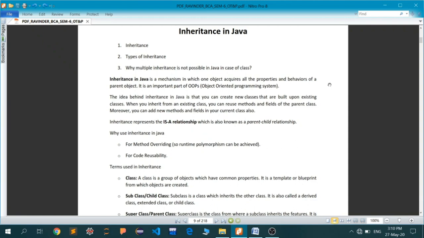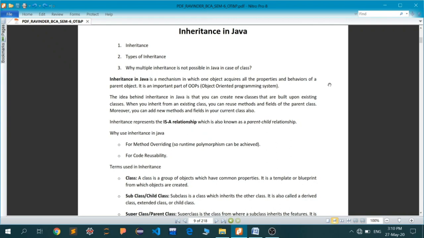So inheritance in Java is a mechanism in which one object acquires all the properties and behaviors of the parent object. It is an important part of the object-oriented programming system, or OOPS paradigm. The idea behind inheritance in Java is that you can create new classes that are built upon existing classes.